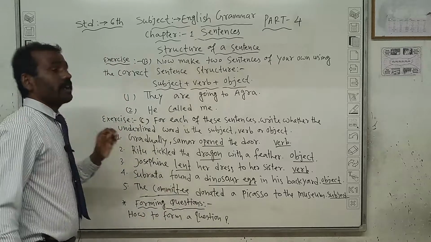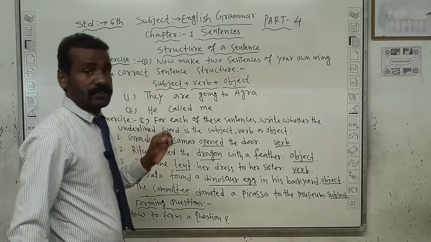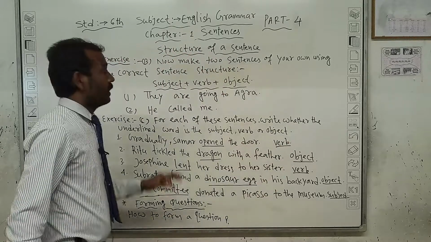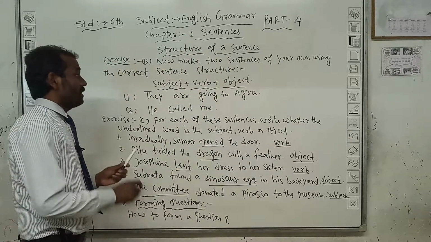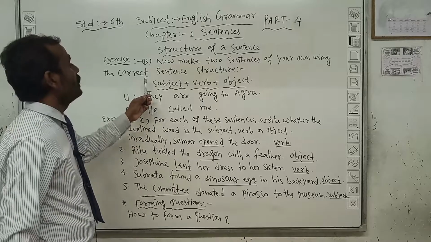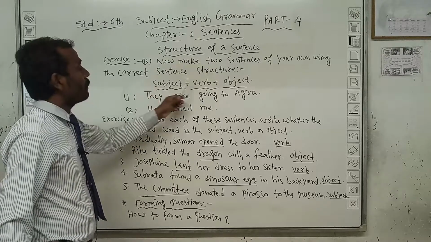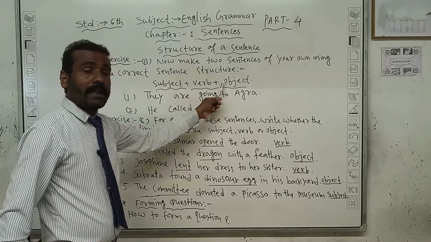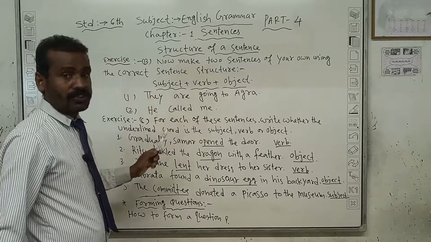What is the structure of a sentence? I am telling you. Structure of a sentence means first there will be the subject, then afterwards the verb and object. This is the right process.